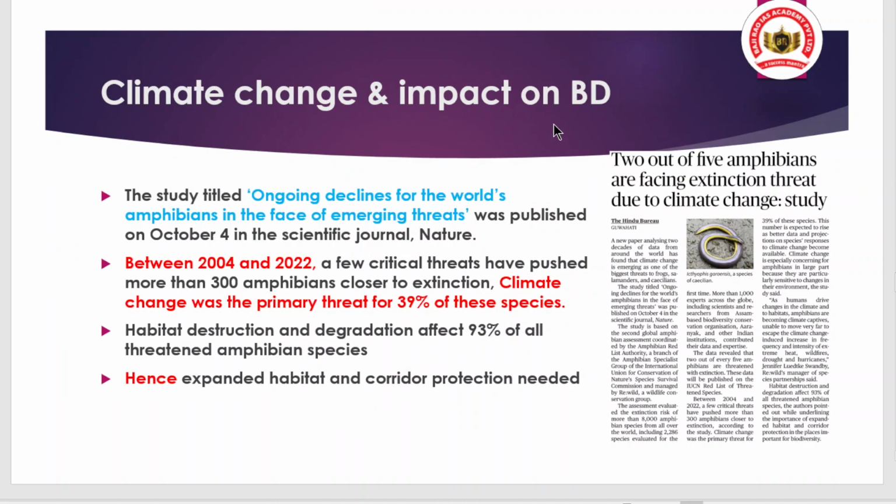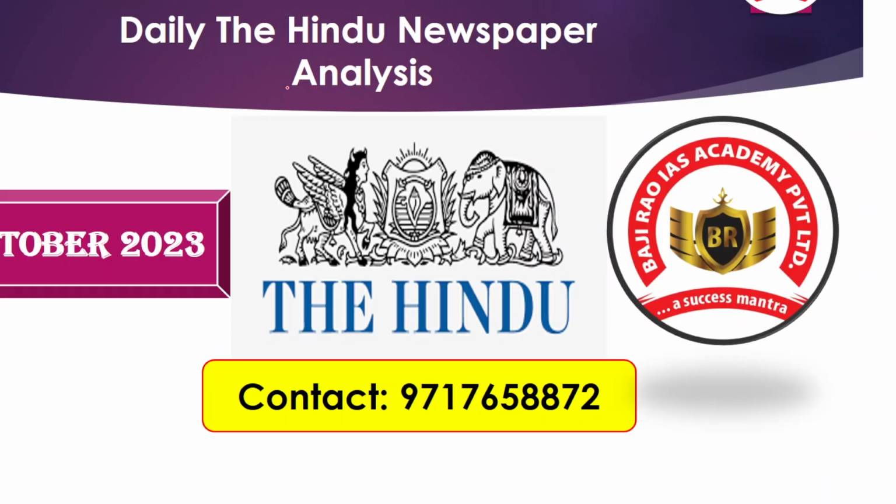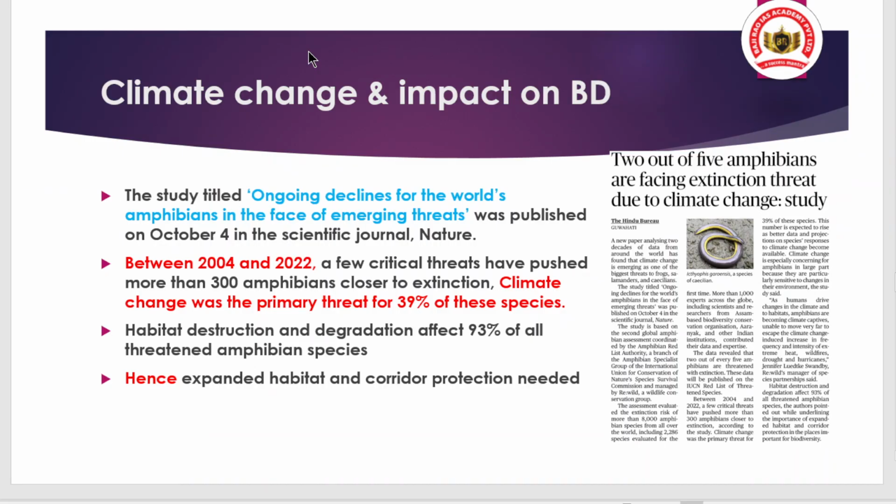Now we are moving to the second article, that is climate change and impact on biodiversity. Remember, UPSC had asked a question on the impact of climate change on food security. So there is no doubt that in the coming future, UPSC can ask about the impact of climate change on biodiversity, because climate change has a huge impact on biodiversity. There is growing habitat destruction, habitat degradation, along with the extinction of various species we are seeing, and all that relates to climate change as claimed by various reports and scientific journals.